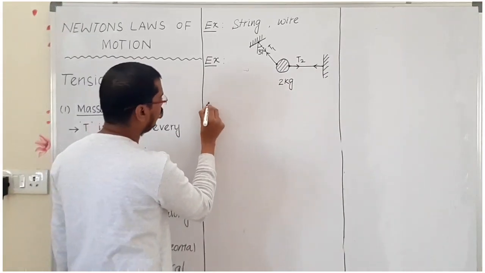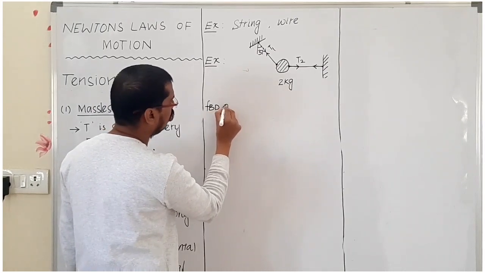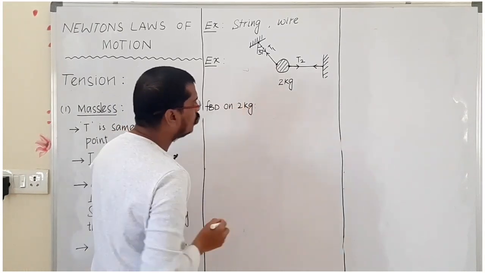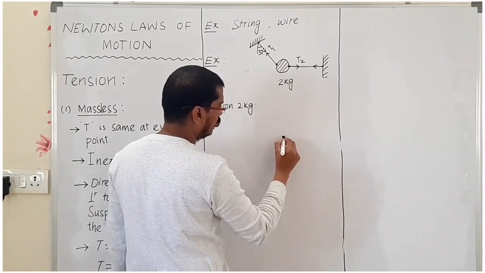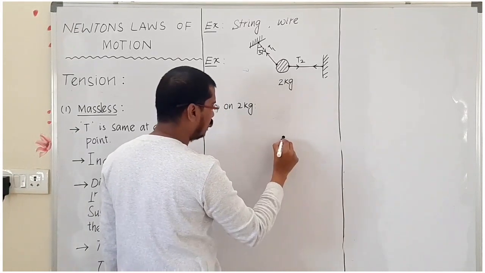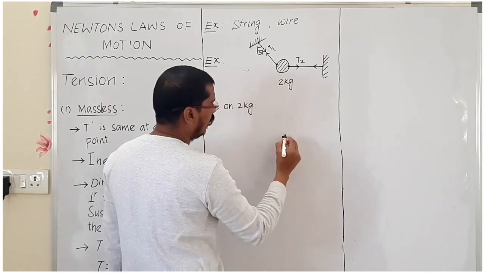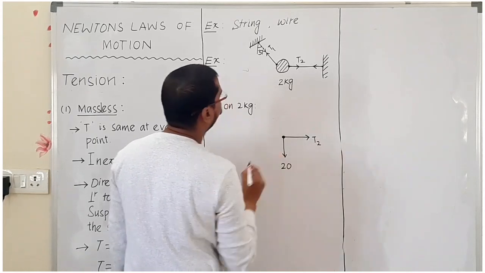Now I am drawing the FBD on the 2 kg. I am taking this as a point mass. In this point mass, the weight is acting downward, that is 20 N, and in this direction tension T2 is acting.